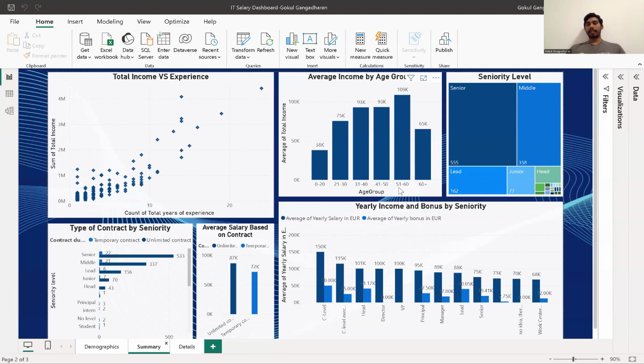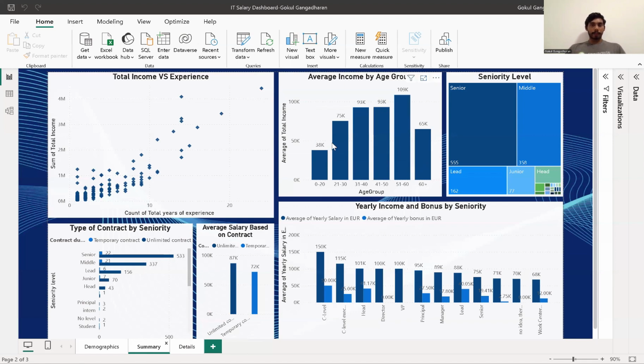That's the highest income age group, followed by the age groups 31 to 40 and 41 to 50 at 93K. Next is the age group between 21 and 30, earning around 75K per year, and people above 60 in the industry earn an average of 65K.